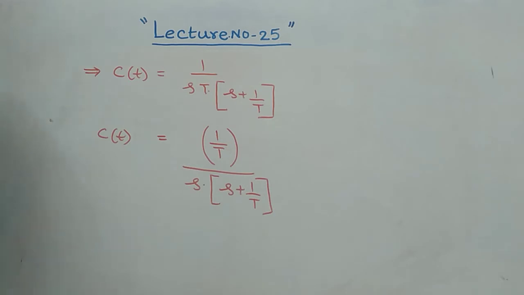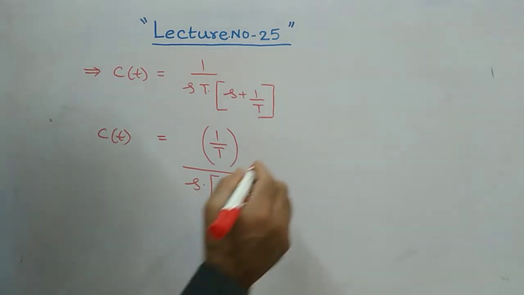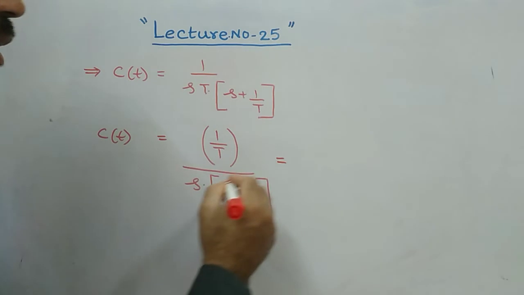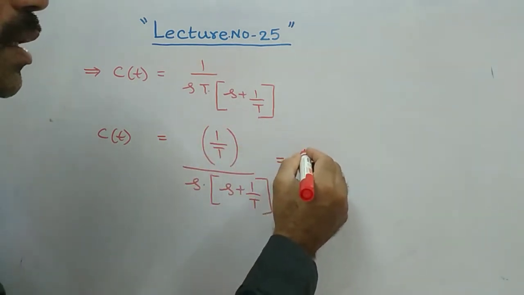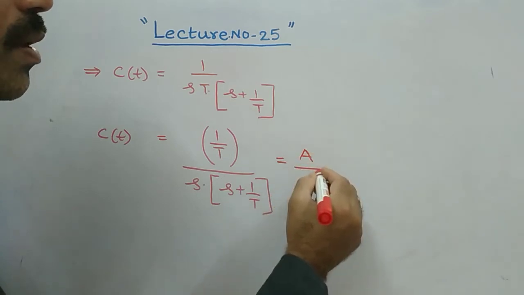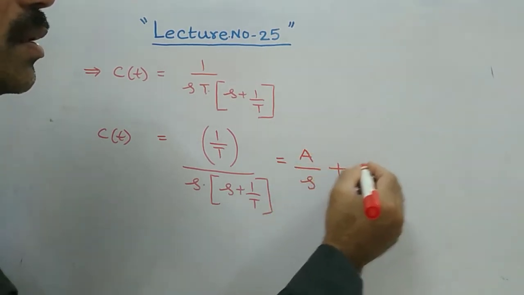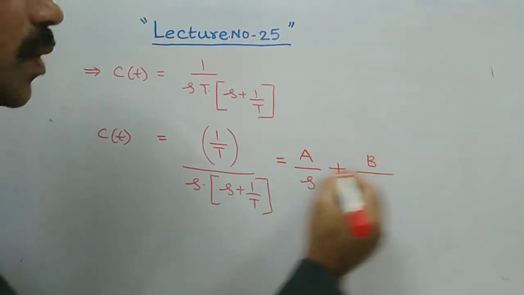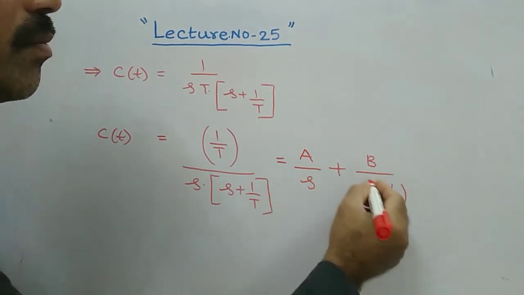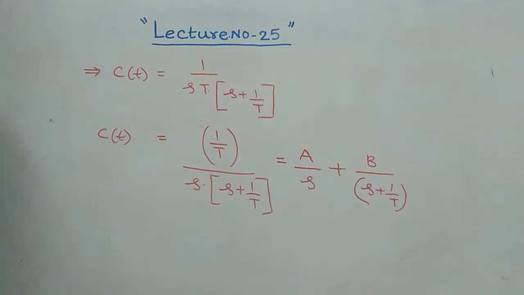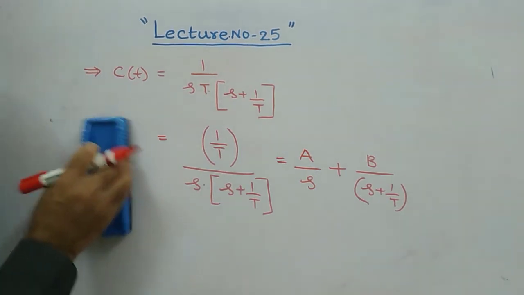You use your partial fraction method. You already know that. As per the partial fraction, you can write this denominator part as a by s plus b by s plus 1 by t. Is it not? So all this you can use in the Laplace transformation formula only, no problem.